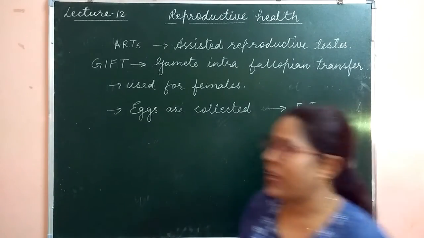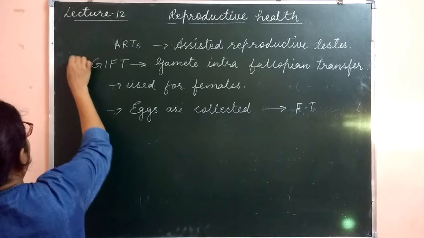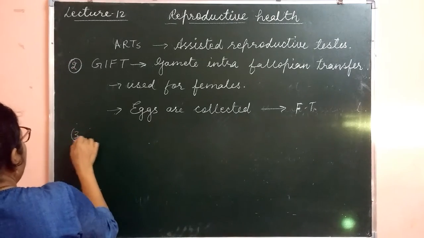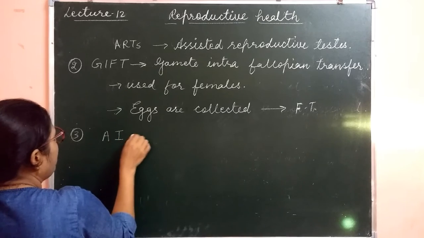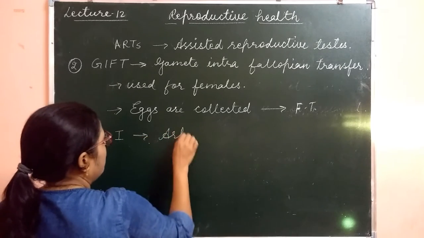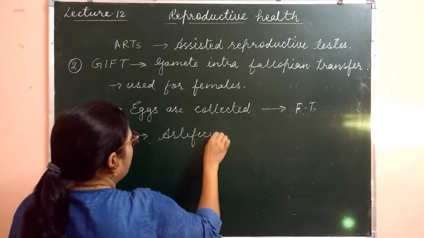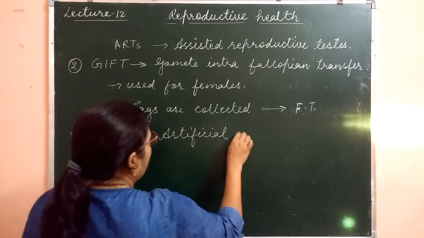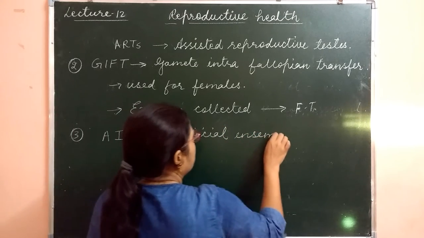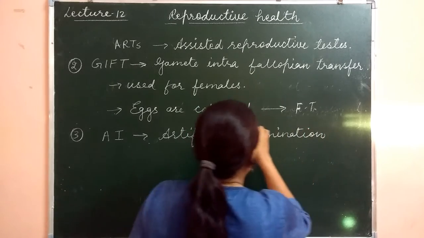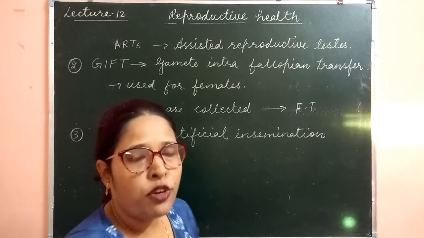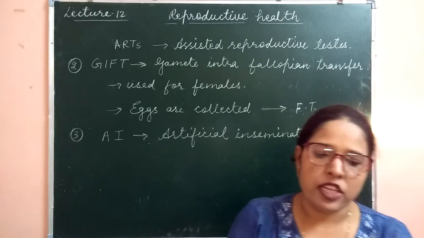Next one is AI. This is the second one. First one is the test tube babies, second is GIFT and third one is artificial insemination. In this case, what is going to happen in artificial insemination?